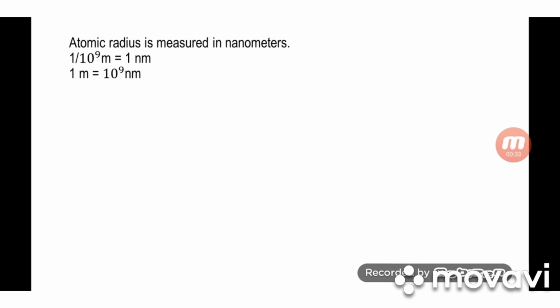Atomic radius is measured in nanometers. 1 meter is equal to 10 to the power 9 nanometers, that is, 1 nanometer is equal to 10 to the power minus 9 meters. Therefore, we can only imagine how small the size of an atom is.